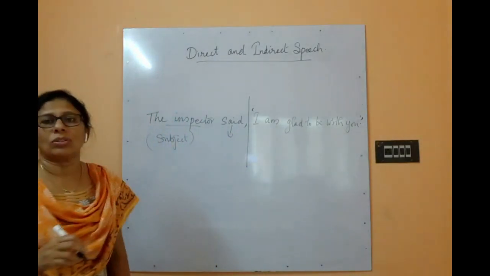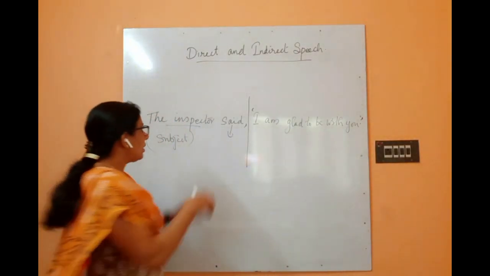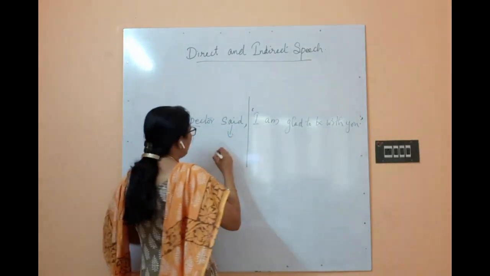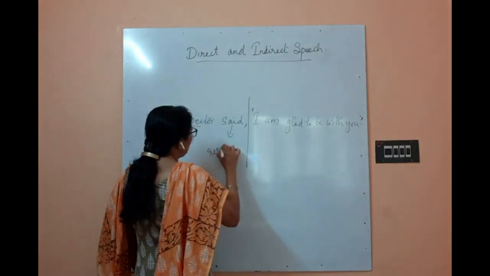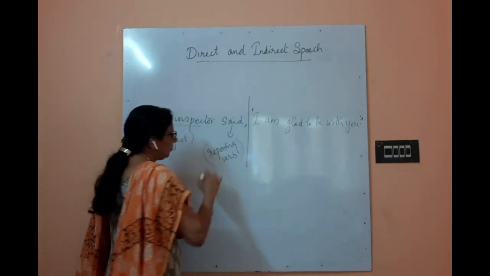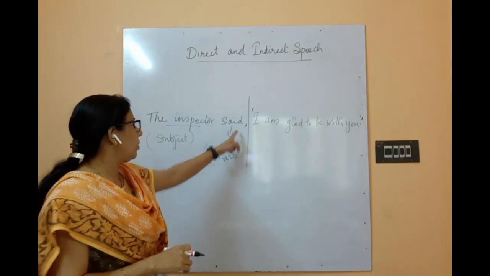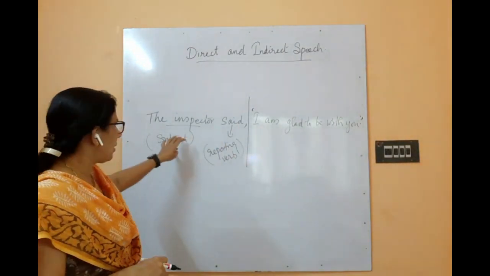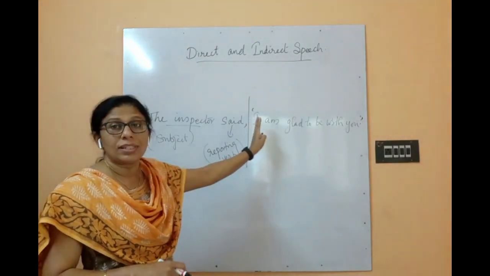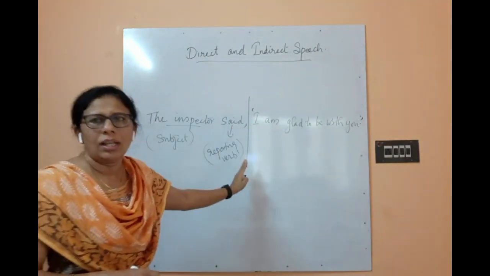And this verb is not called simply a verb, but it is the verb which is used to report the exact words of the speaker. That is why this verb is called the reporting verb. This is the subject, and this verb is called the reporting verb. The verb which is outside the quote is called the reporting verb.